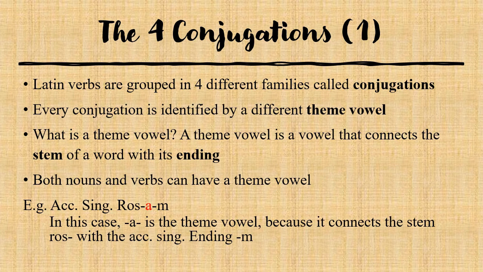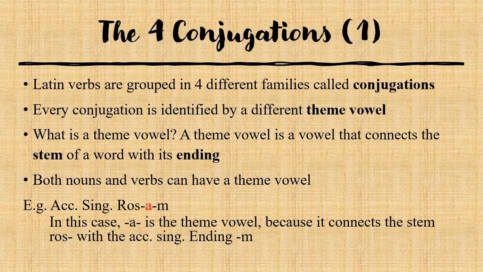Let's talk now about conjugations. So, Latin verbs are grouped in 4 different families called conjugations. So, a conjugation is basically a family, and each verb belongs to one of these families only. This is important because based on the conjugation, the verb will have a different set of endings.